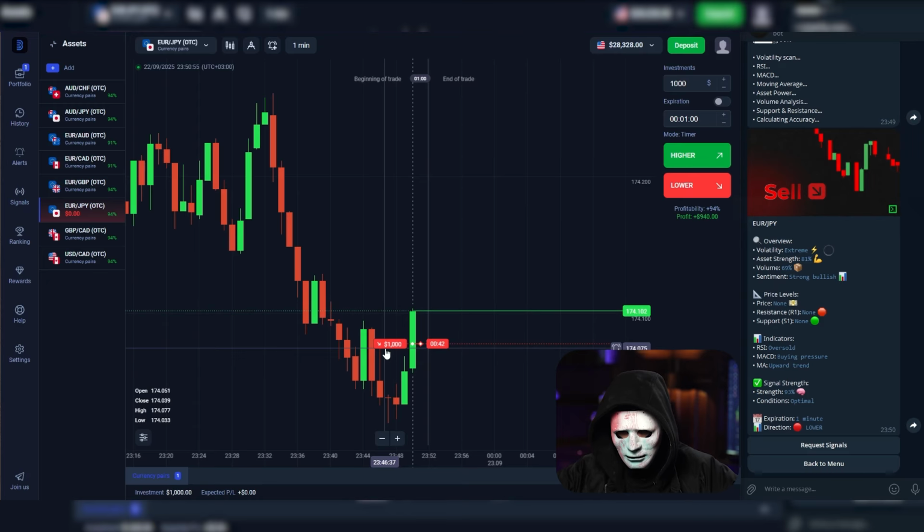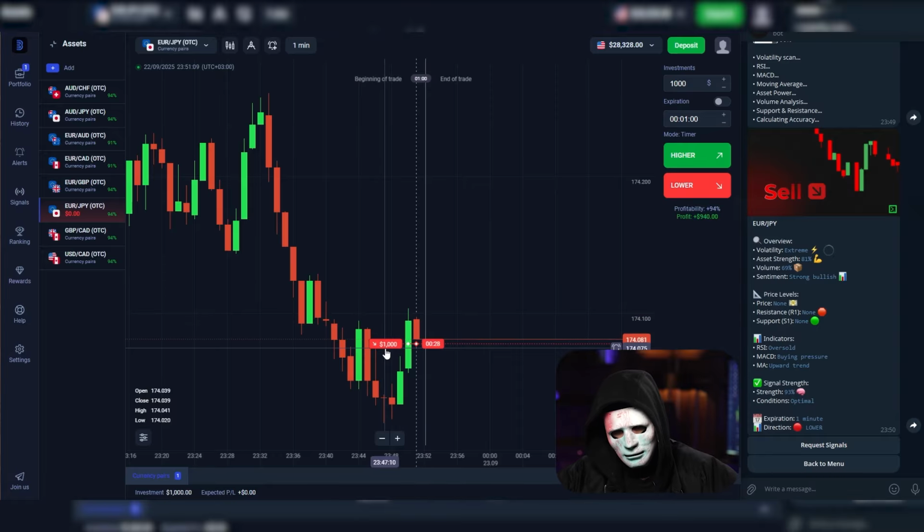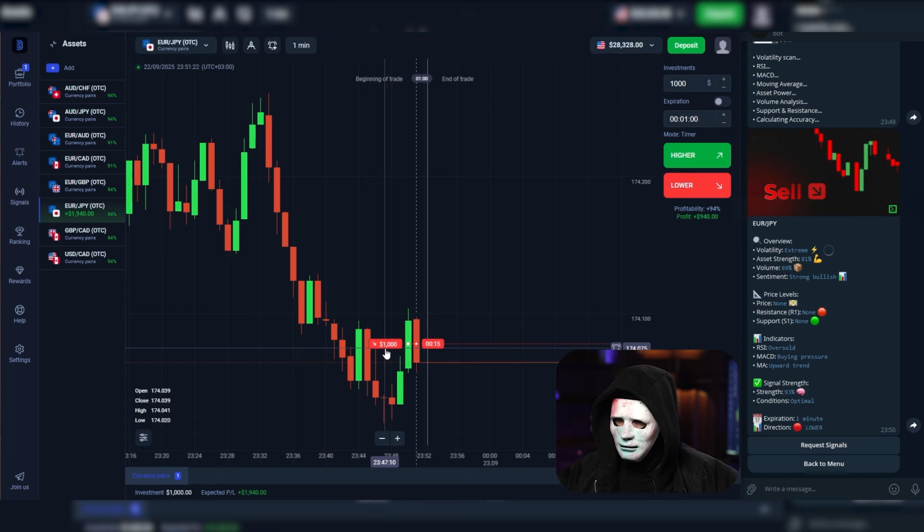By the way, right now, look, we don't have the best entry point, in my opinion, even though the bot told us to go for a sell. But we still have 30 seconds left, so let's wait together. Maybe the bot was actually wrong this time, but it looks like everything has started moving. A big red candle is forming. We're already below our entry point. I think this result is going to be good.